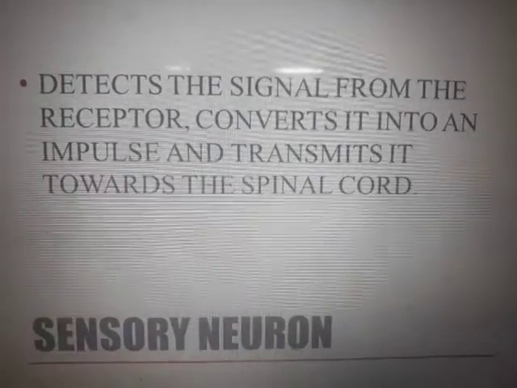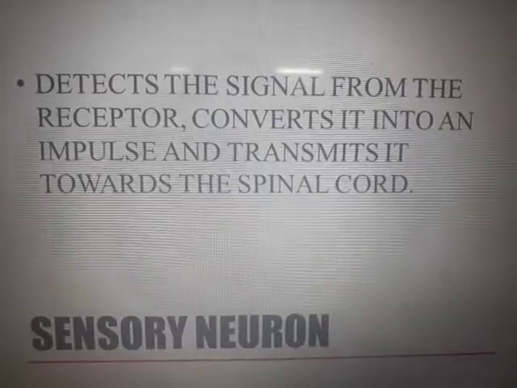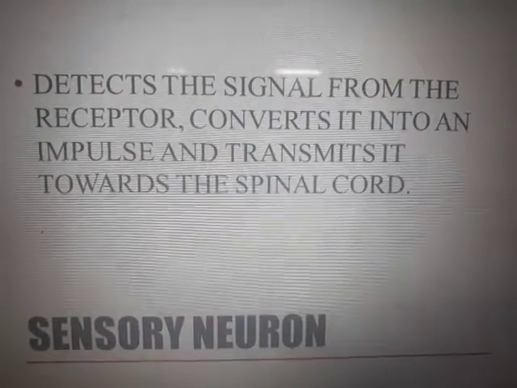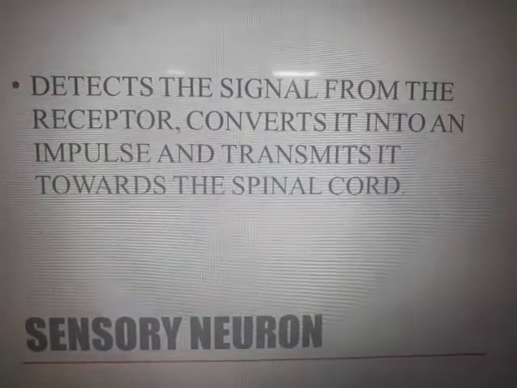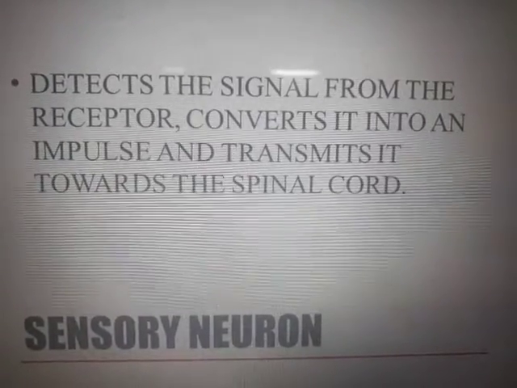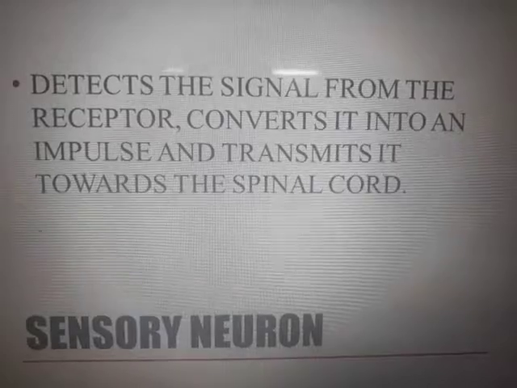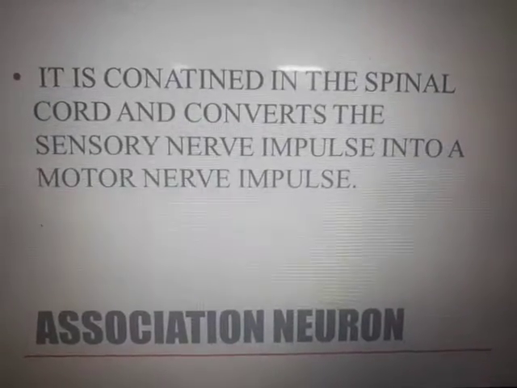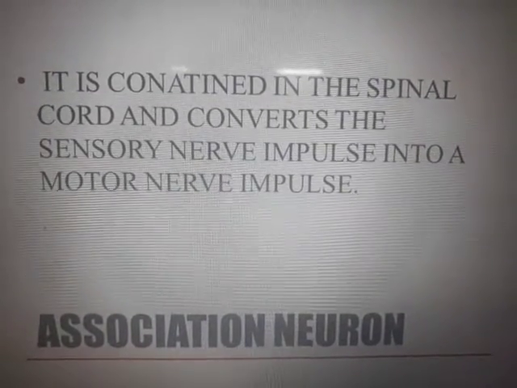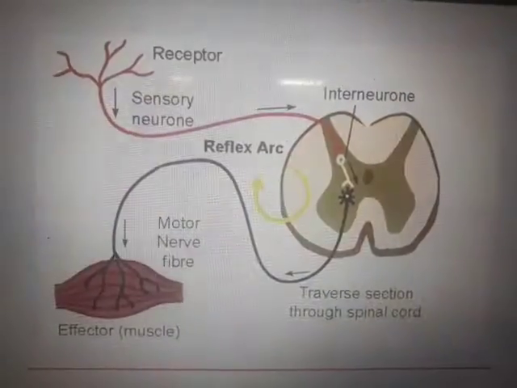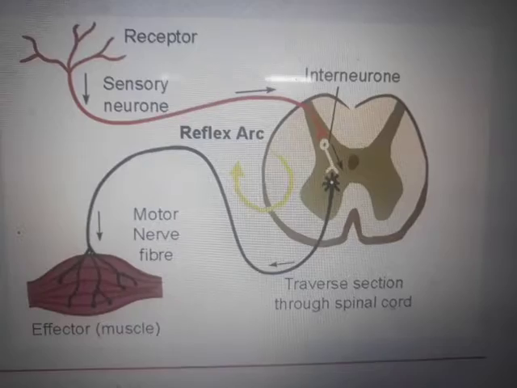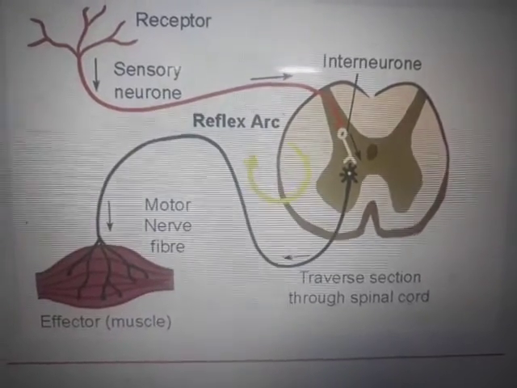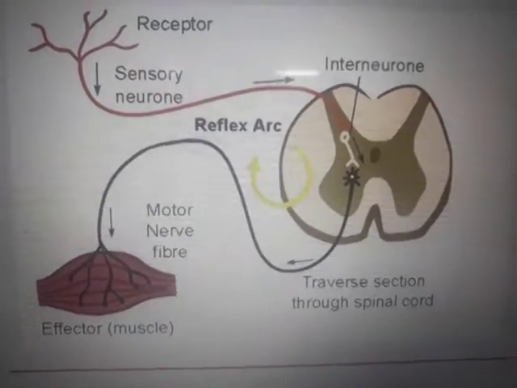A sensory neuron, once the stimulus is detected by the receptor, converts it into a signal and transmits it towards the spinal cord. Then there is the association neuron or relay neuron, which we have studied, and then a motor neuron and the effector muscle cells.